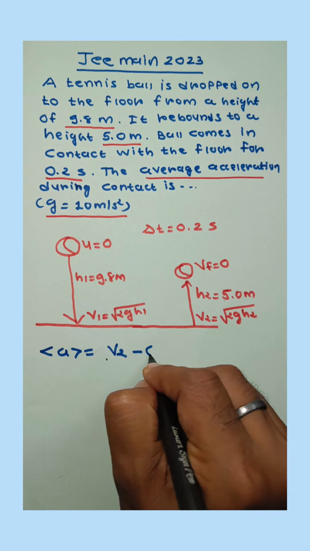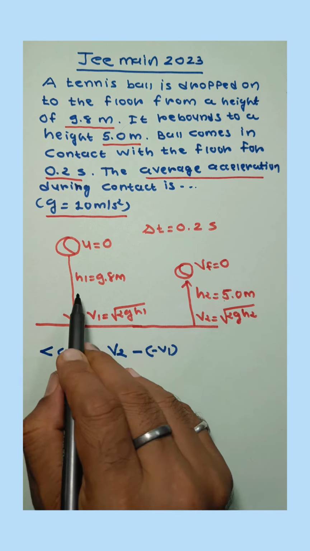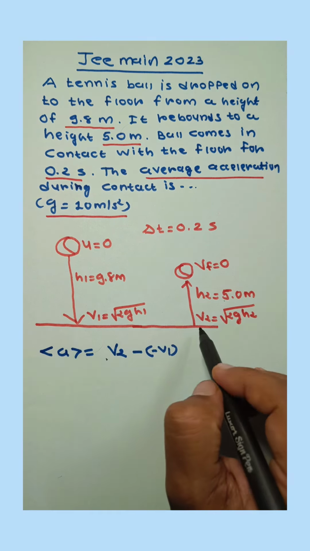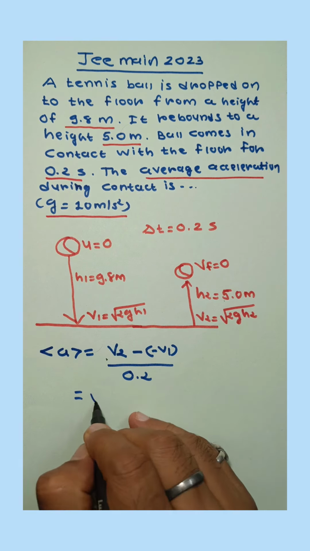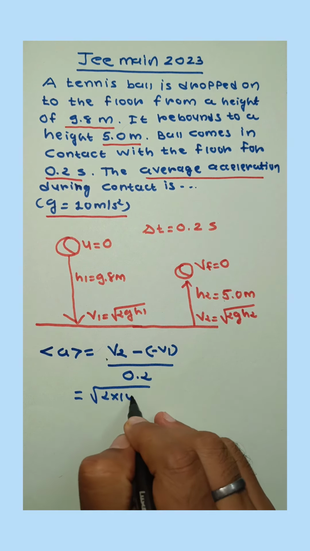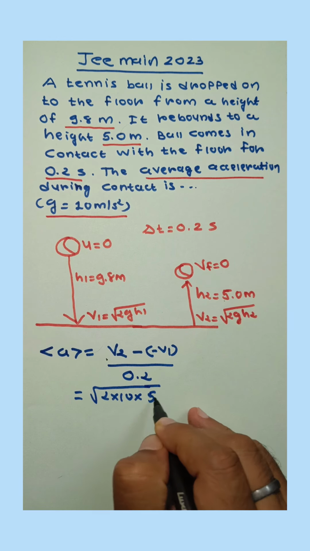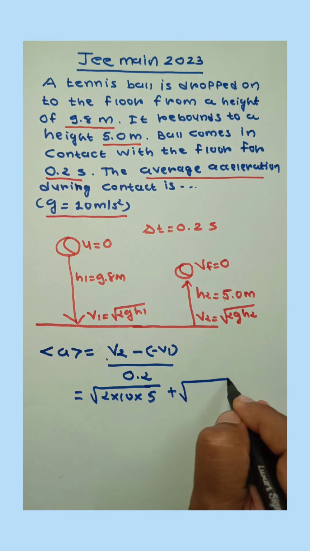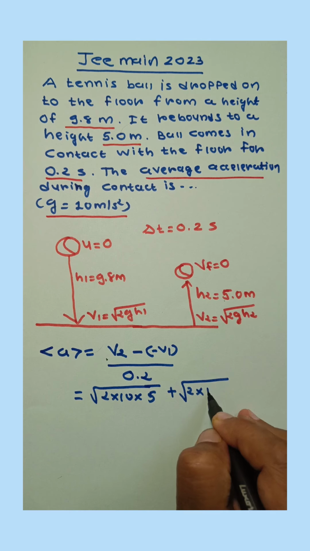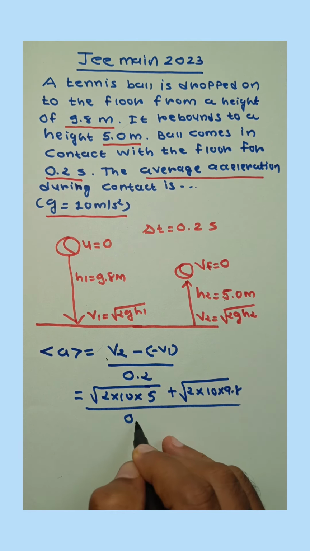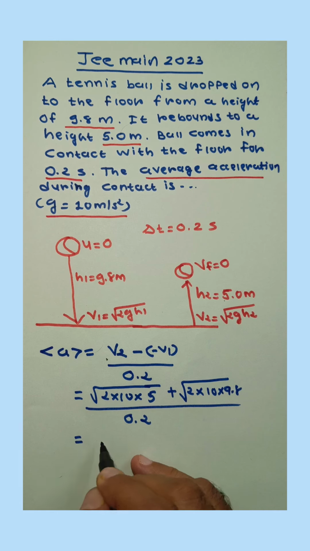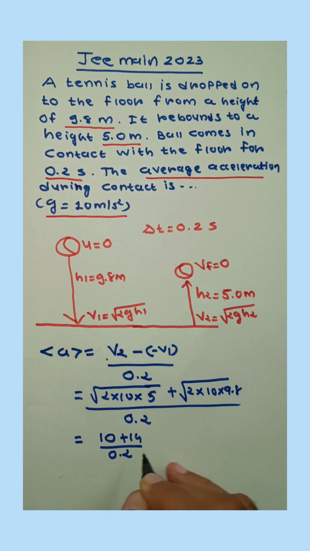v2 minus v1, because here v1 is along the negative y-axis and v2 is along the positive y-axis, upon 0.2. So root 2 into 10 into 5 plus v1, which is root 2 into 10 into 9.8, upon 0.2. So here it is 10 plus 14 upon 0.2.